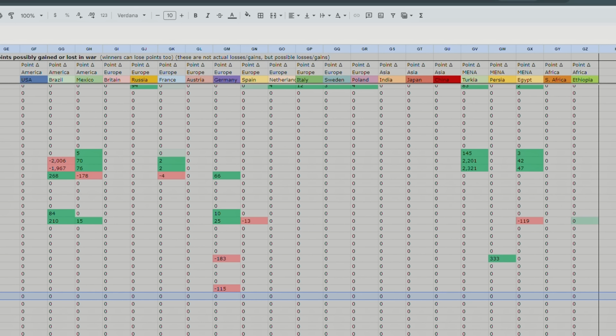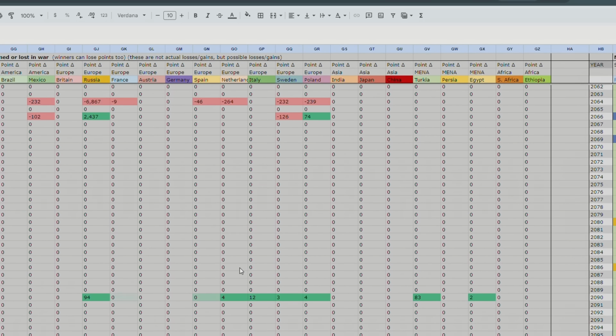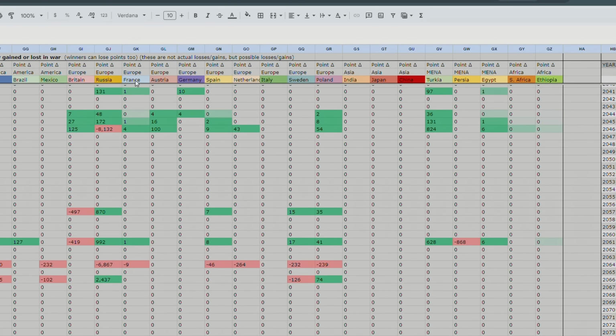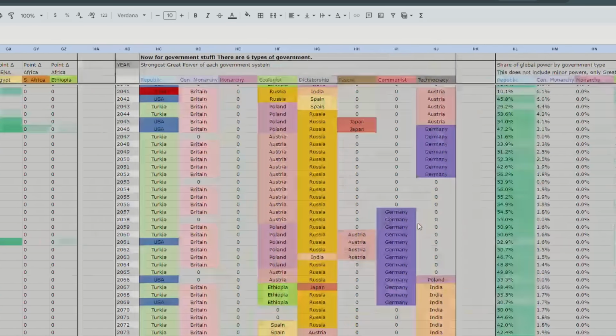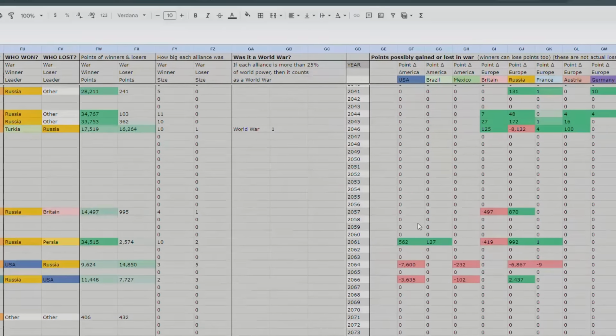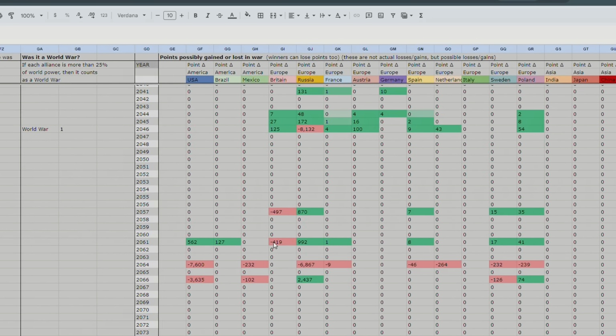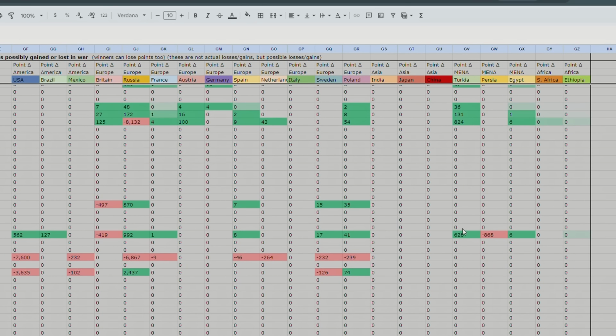Actually, does Persia ever fight any wars? So 2113, it fights a war against Germany, maybe over international trading routes, that sort of thing. Persia is, okay, so Persia lost a war in 2061. Is this a world war? I don't know why I'm looking over there. It is not a world war. Poor Persia, look at that.